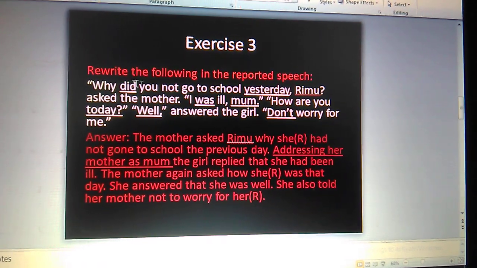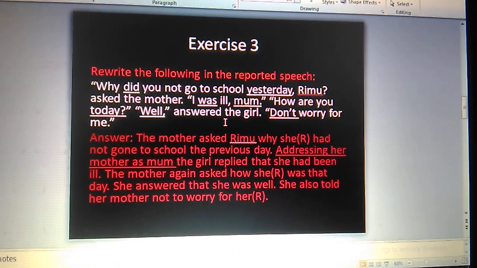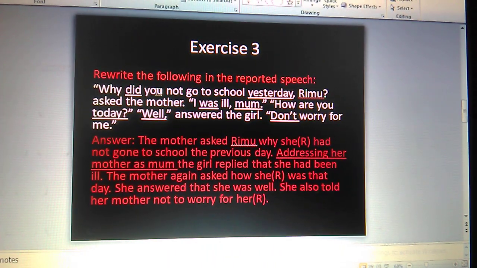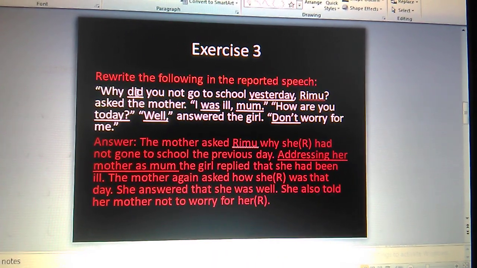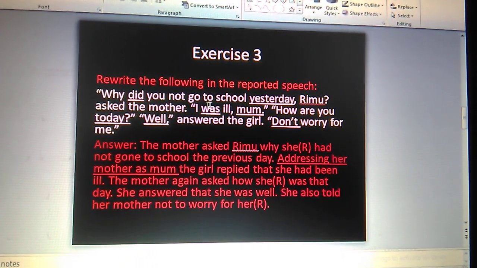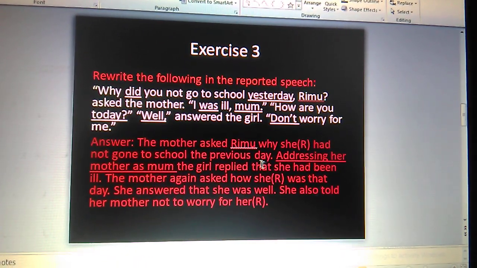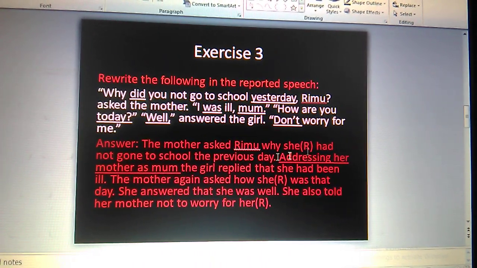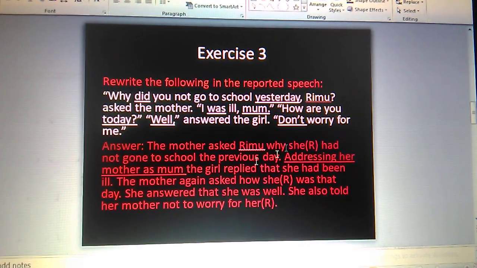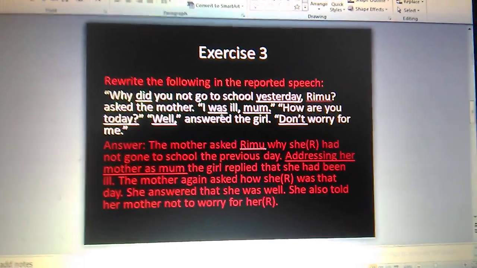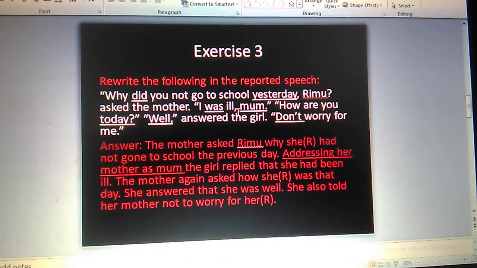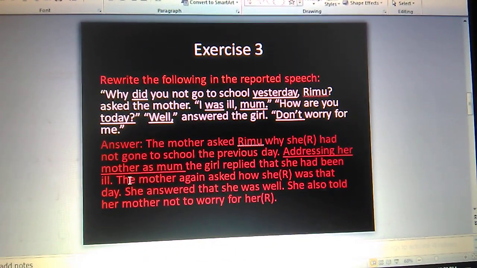We'll do that one. So come here, the mother asks Rimu why she hadn't. So did is the past indefinite, so past indefinite will be the past perfect. Why she hadn't gone to school. Yesterday will be changed into the previous day. As there is the mom addressing her mother as mom. The girl replied, she was is the past indefinite, so it will be past perfect. She had been ill. She replied that she had been ill.